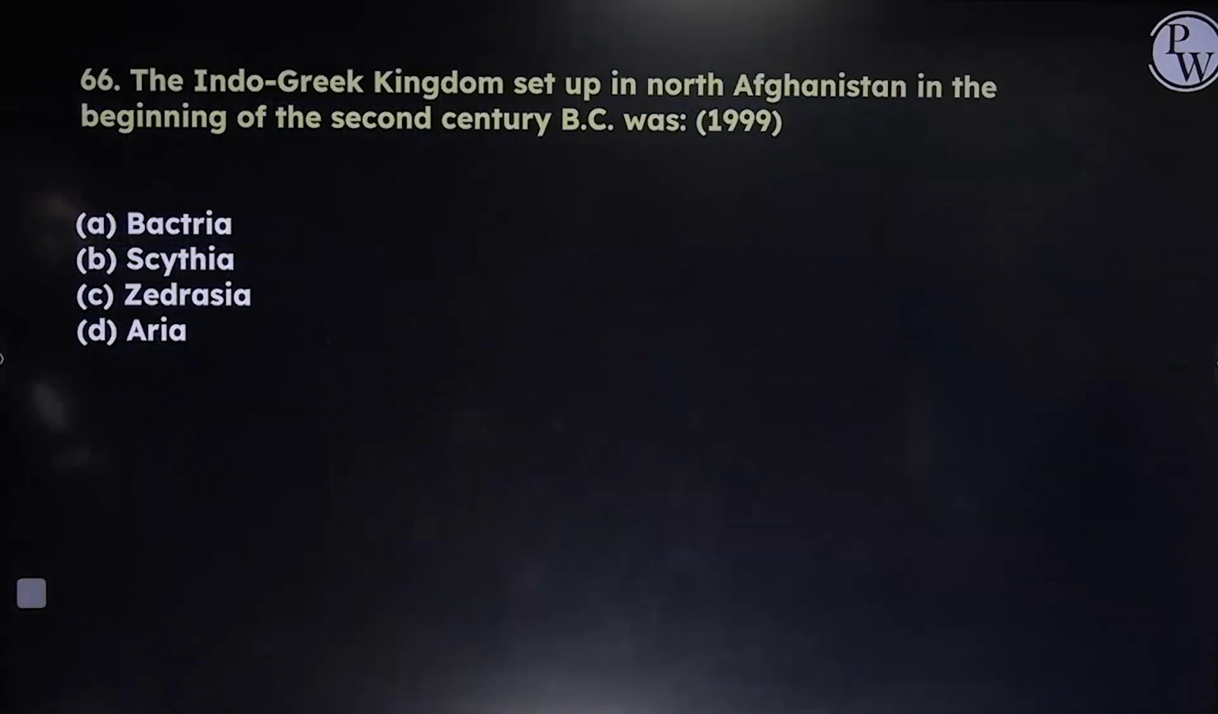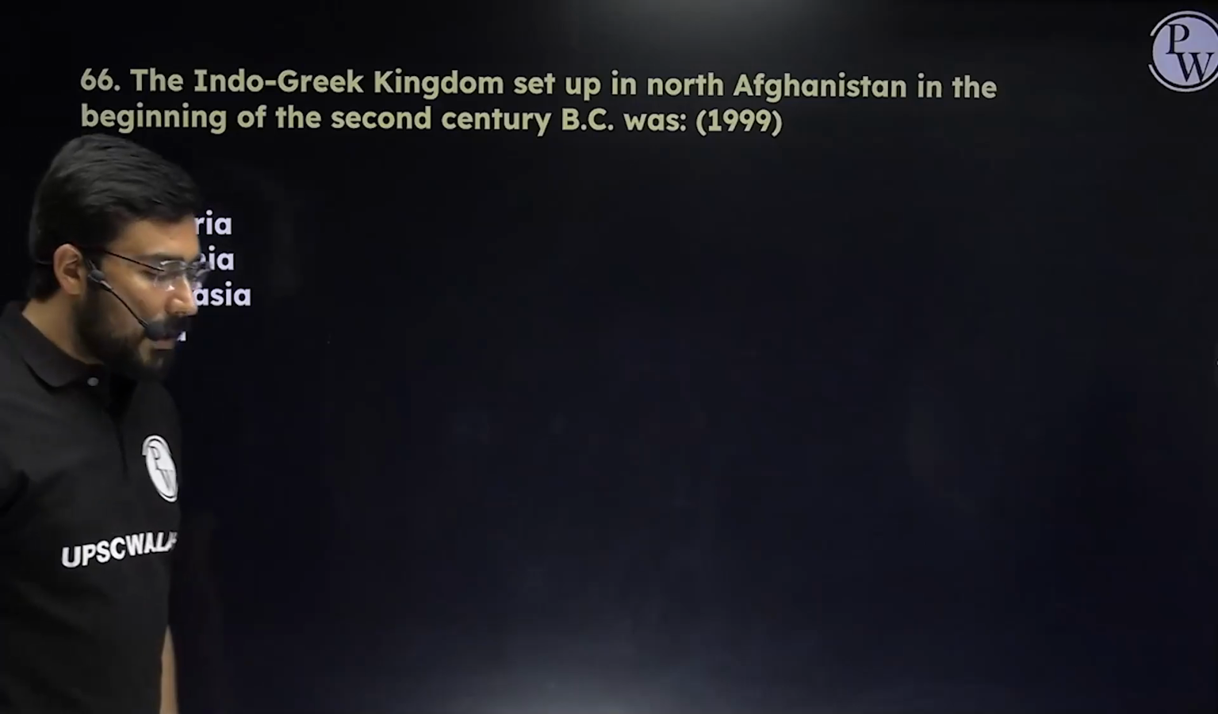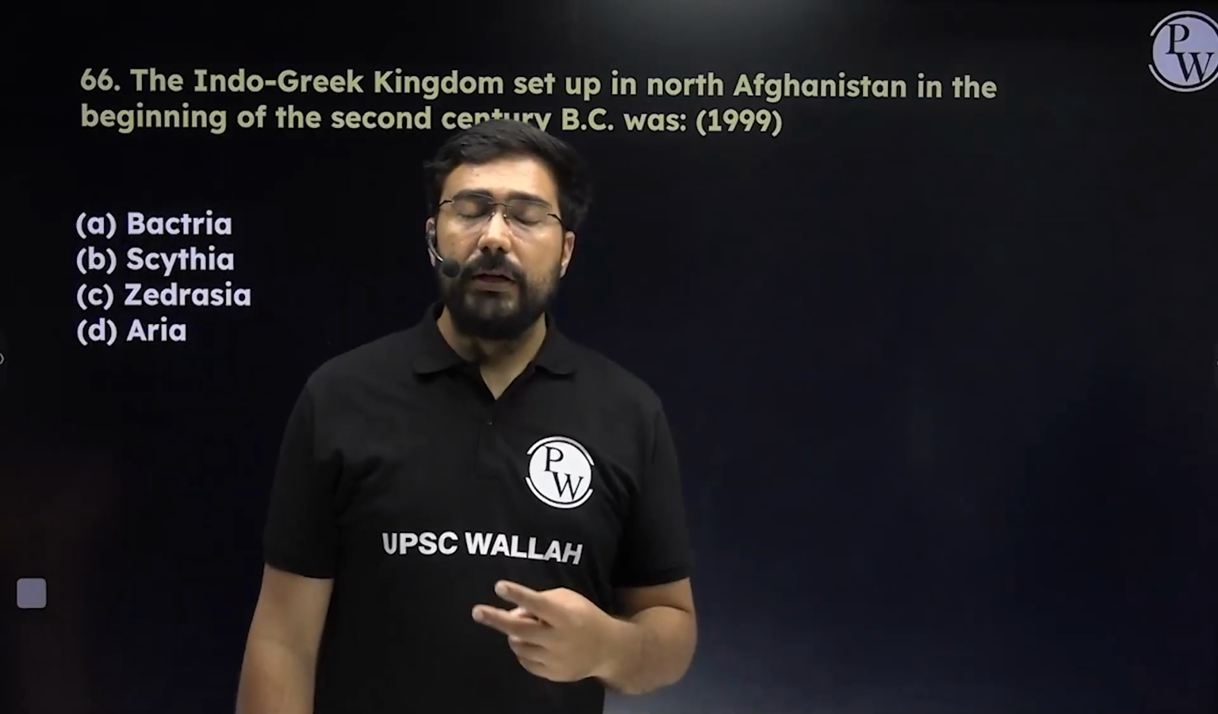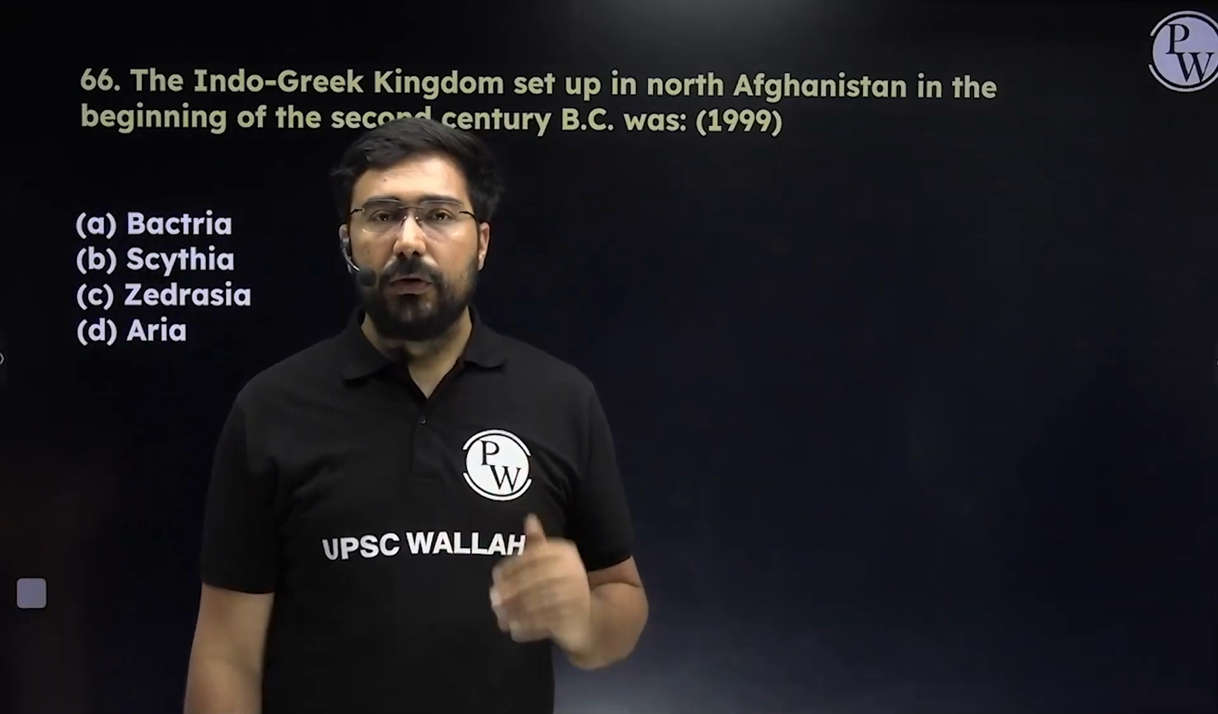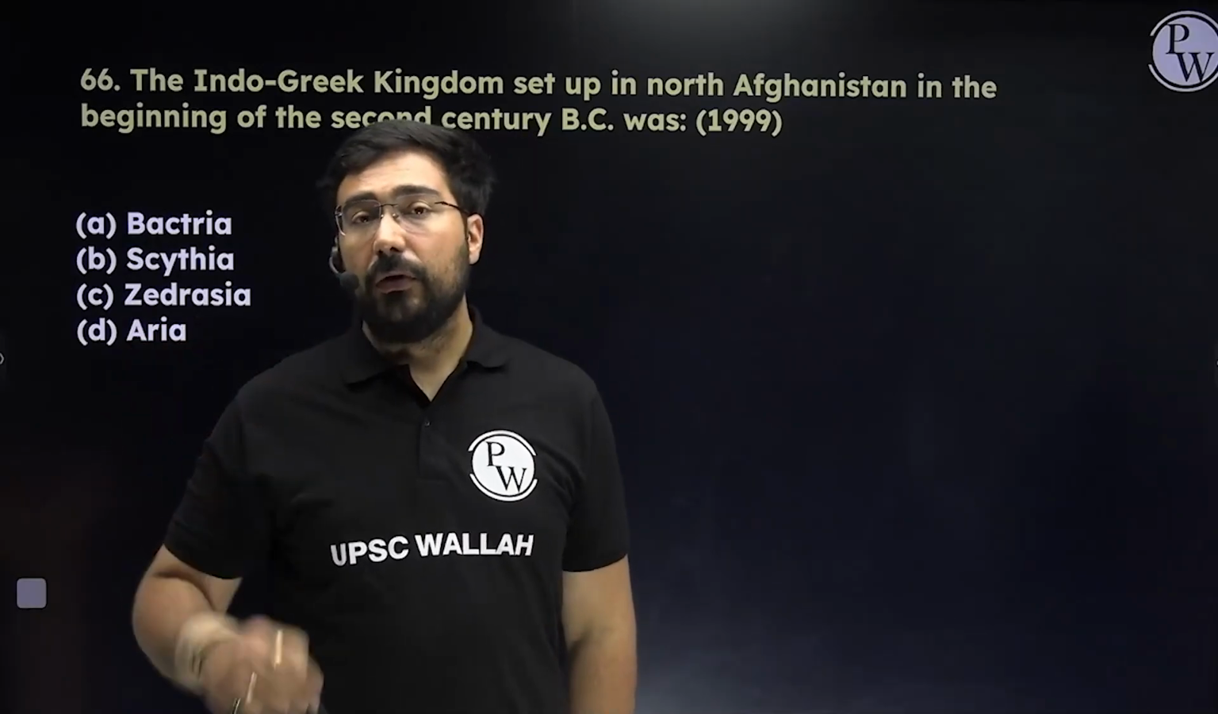The answer will become A. The Indo-Greek state set up in North Afghanistan in the beginning of the 2nd century BC was known as which kingdom? The kingdom of Indo-Greece. The Indo-Greeks had two chains, those who were north of the Hindu Kush and those who were south of the Hindu Kush.